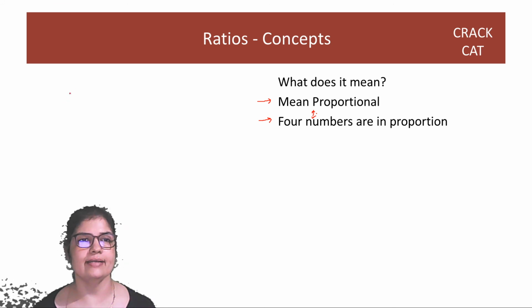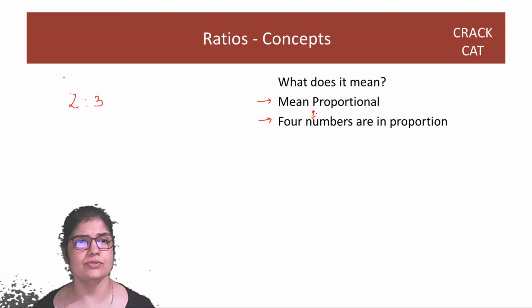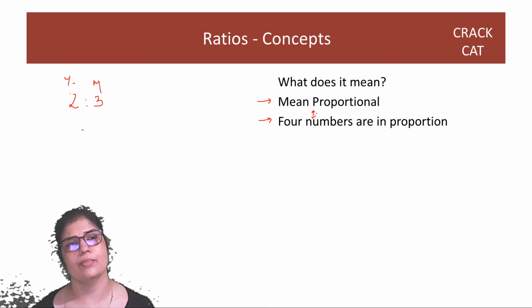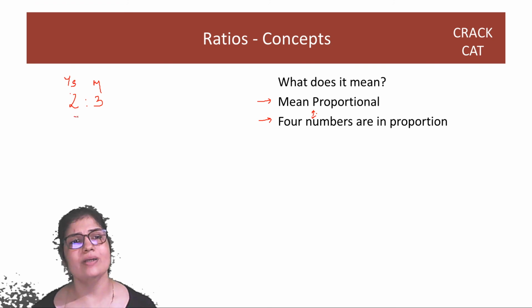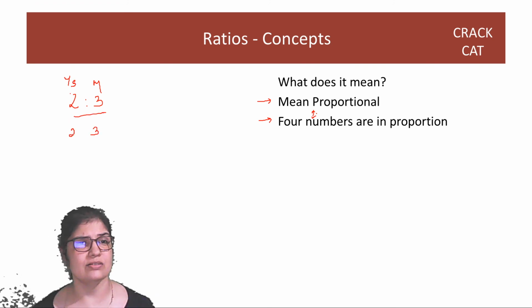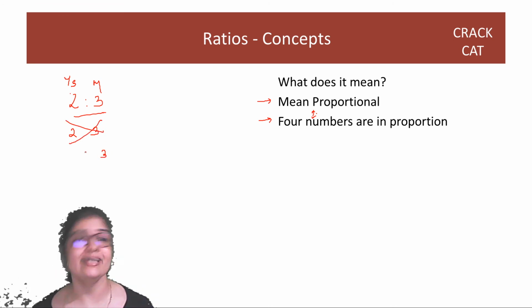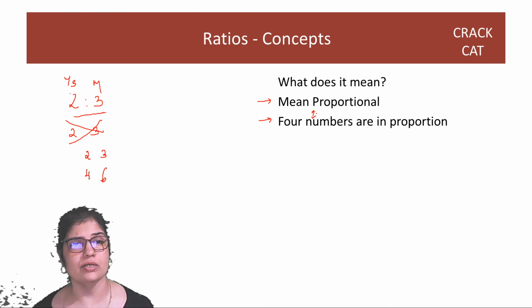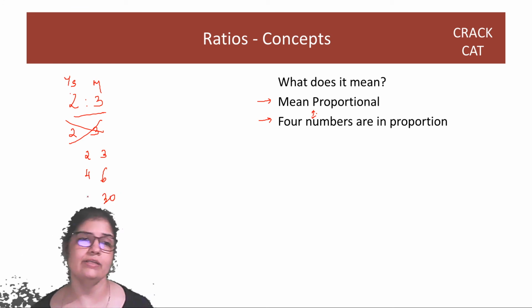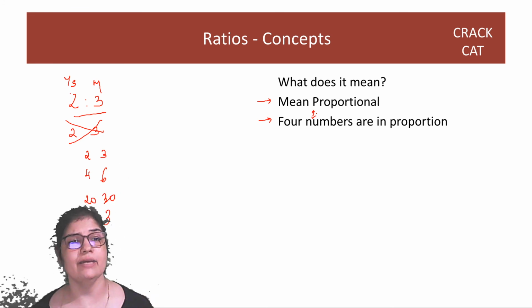When I say that my age and my younger sister's age are in the ratio 2:3, so here is the younger sister, this is my age. Okay, what does this mean? Does this mean that I'm 3 years old and my sister is 2 years old? No. It means that if I am 3 years old, then my sister will be 2 years old. If I am 6 years old, then my sister will be 4 years old. If I am 30 years old, then my sister will be 20 years old. If I am 300 years old, then my sister will be 200 years old.